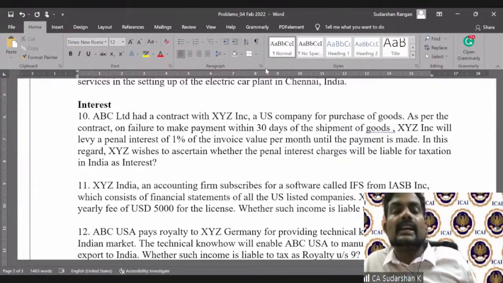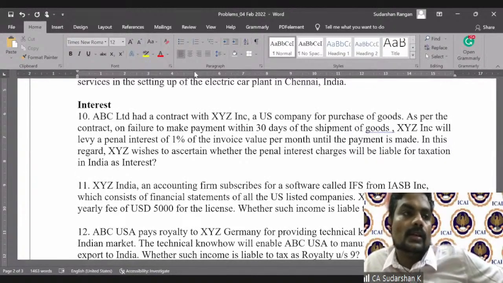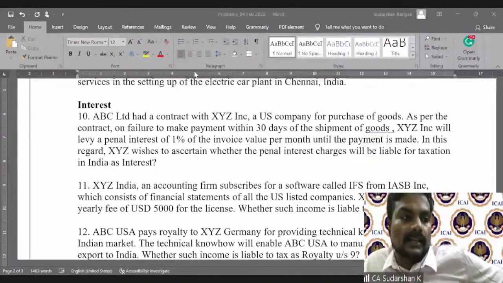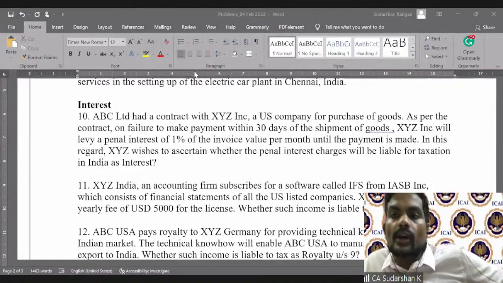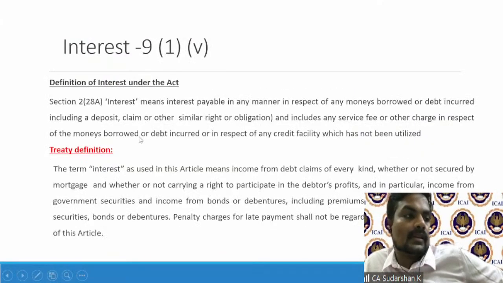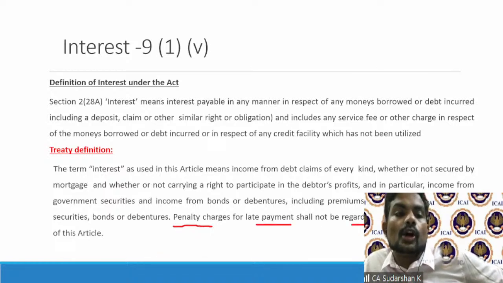Now, this is a classic situation which you normally come across practically. Going back to the treaty again, if you recollect, specifically the treaty gives you a benefit: penalty charges for late payment shall not be regarded as interest for the purposes of this article. Now, this is the treaty. Fine, very good. The treaty clearly satisfies. So if there is treaty benefit available, I will get an advantage.